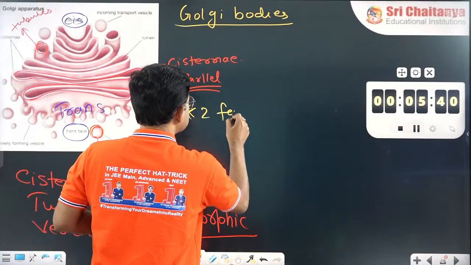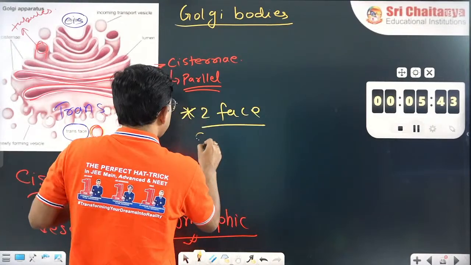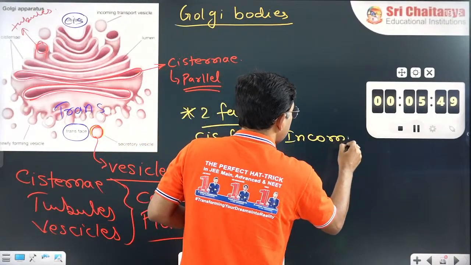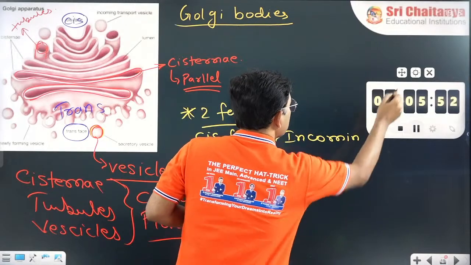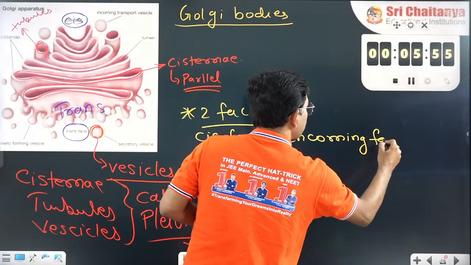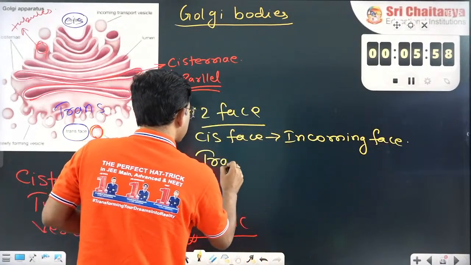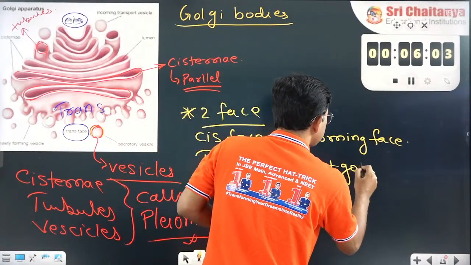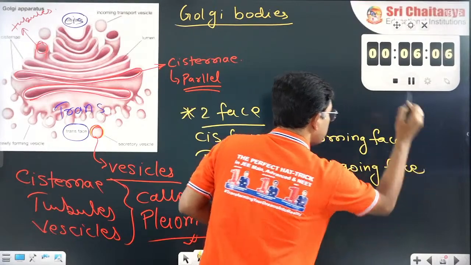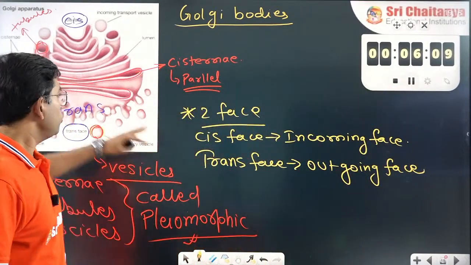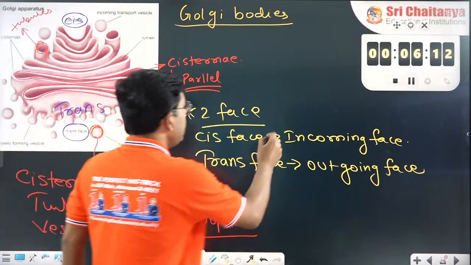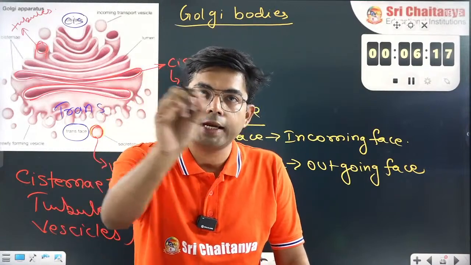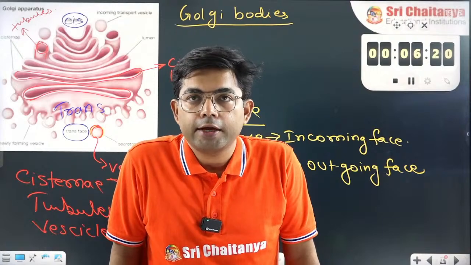Now the cis face is called the incoming face, and the trans face is called the outgoing face. Clear? Now there is a line in NCERT about these two faces. Your task is to go and underline this line in NCERT.